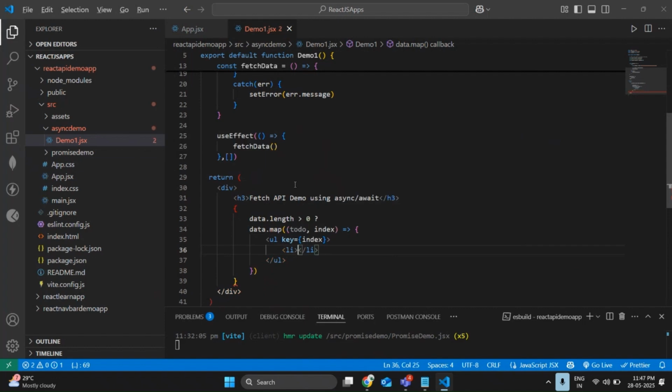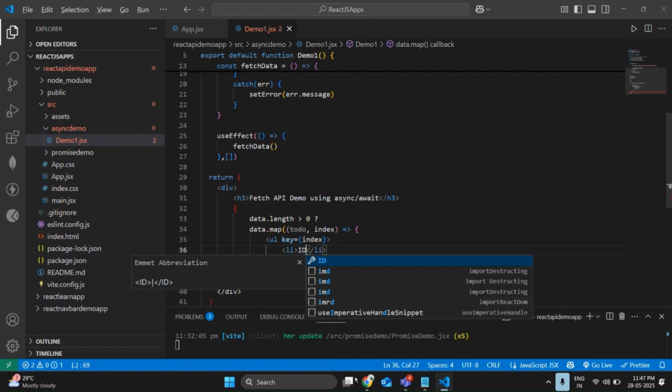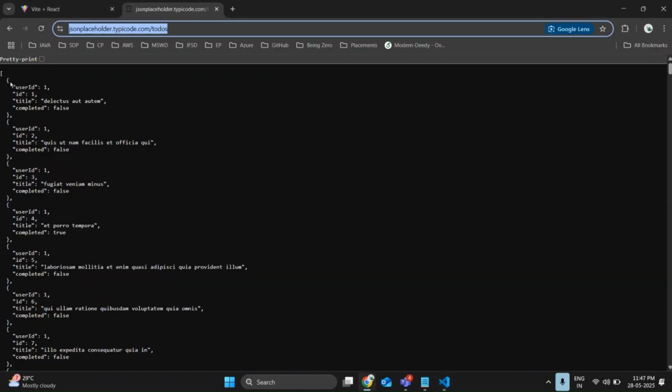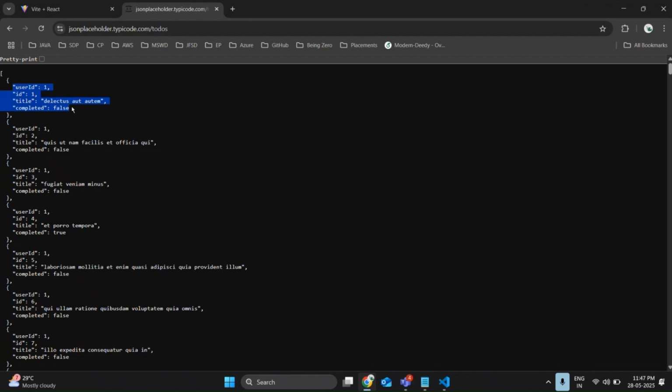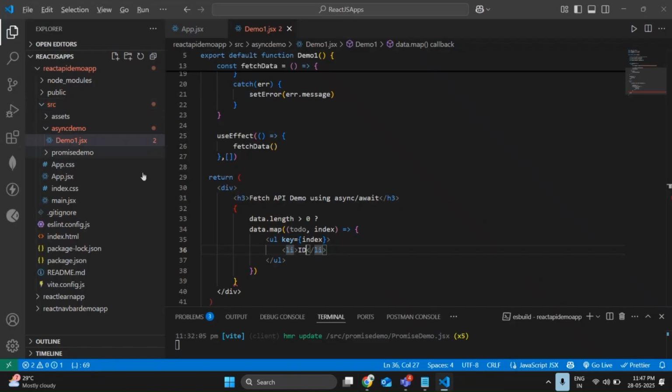Next, the li tag. Wait a second, what are the fields we require in the user ID? We have four. If you want to display these four details, you can display them directly. If not, you can display just one or two. It's up to you. But I'll show you how to display all four. Use this todo dot id.